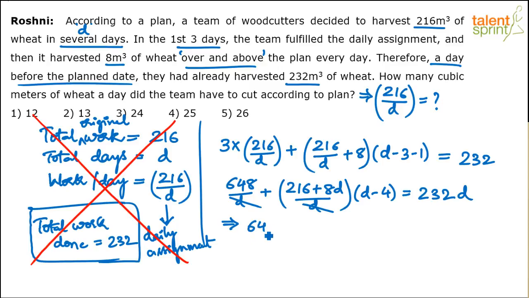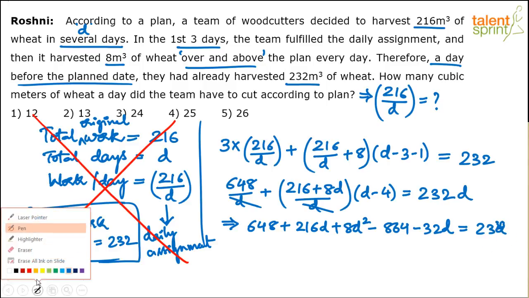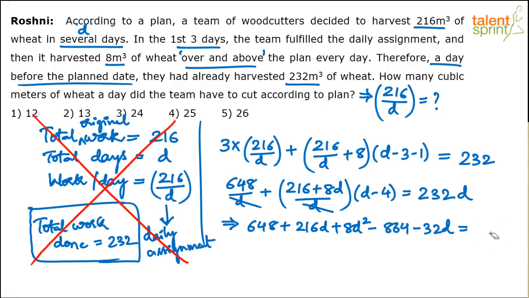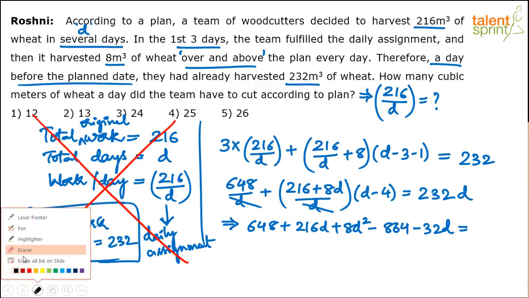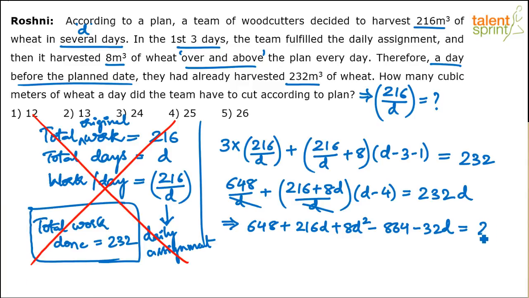So very quickly, 648 plus 216D plus 8D square minus 216 into 4 is 864, minus 864, and 8D into minus 4 is minus 32D, equals 232D.